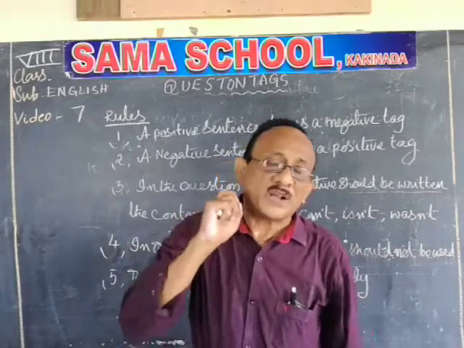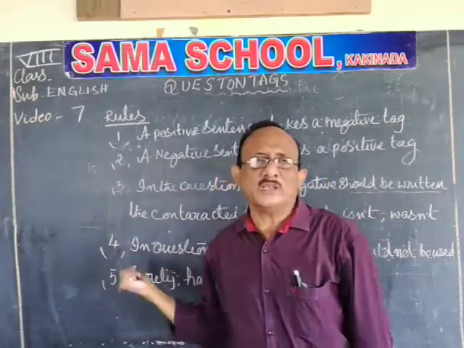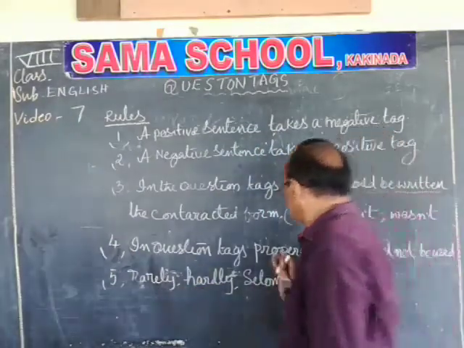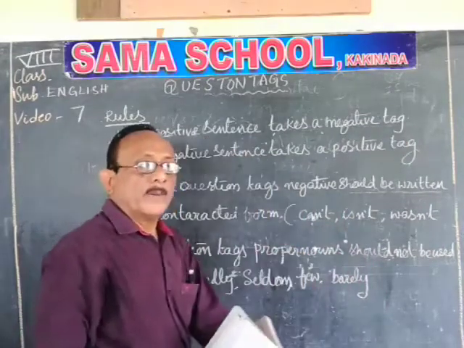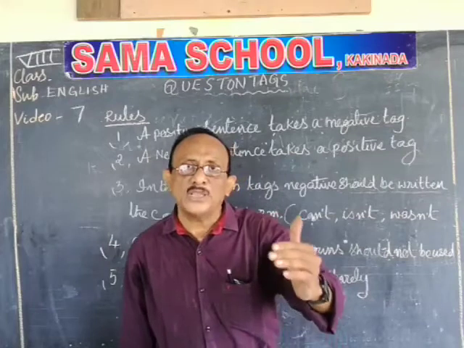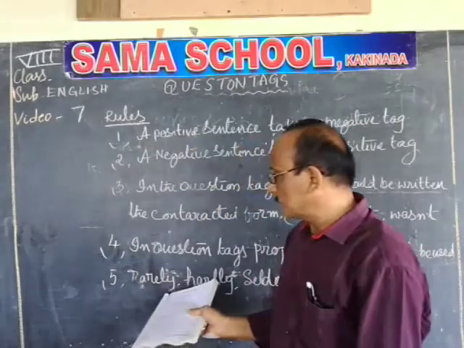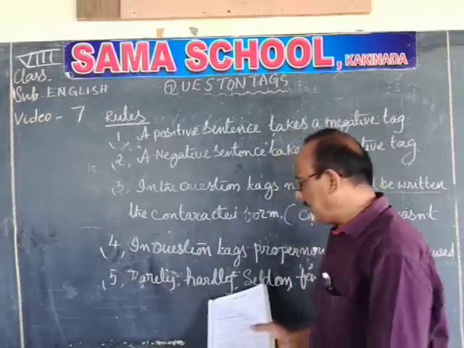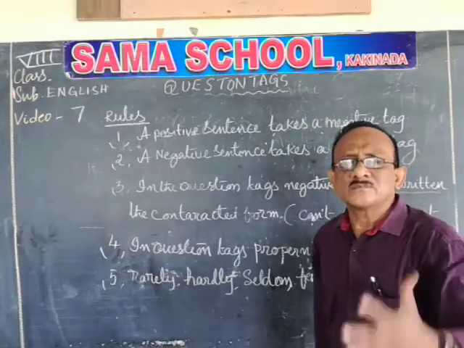Semi-negative ante సగం negative అని కాదు. So don't take, in mathematics semicircle means half circle. So in English, the words rarely, hardly, seldom, few, barely, these are called as semi-negatives. Semi-negatives means don't think they are half negatives. They give negative meaning. He hardly comes to school means he rarely comes to school means he doesn't come to school. He hardly works means he never works. She seldom sees movies. She never sees movies.